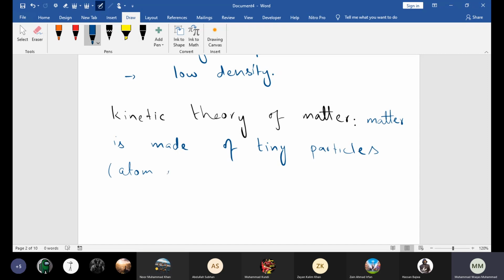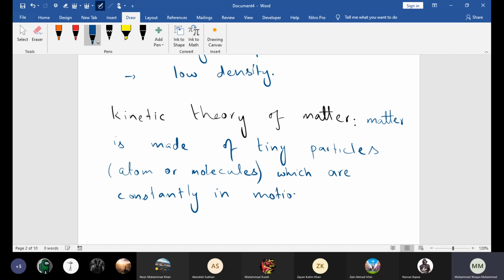Atoms, or a group of atoms called molecules. So atoms or molecules, right? And which are those atoms or molecules? This is a very important point. They are always in motion. In solids, they vibrate. We will discuss their motion as well, which are constantly in motion.